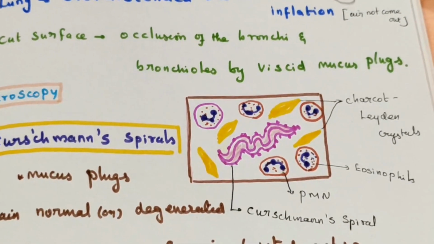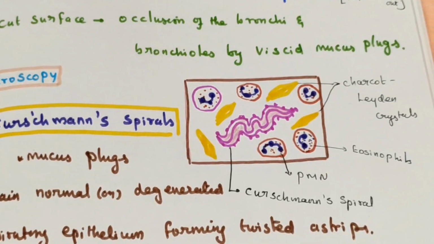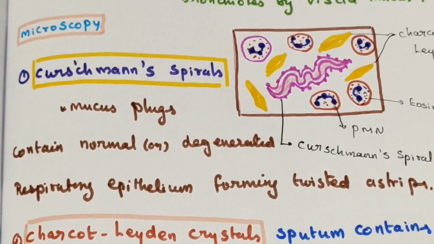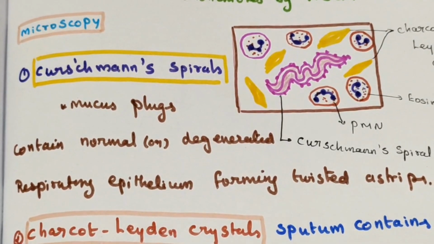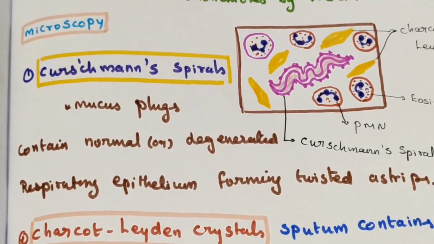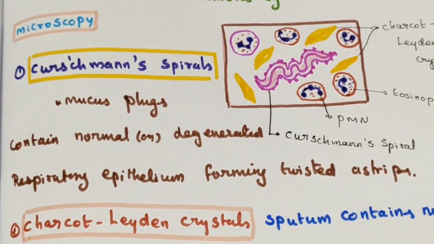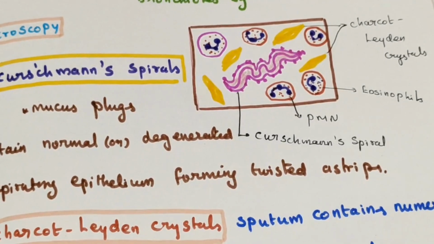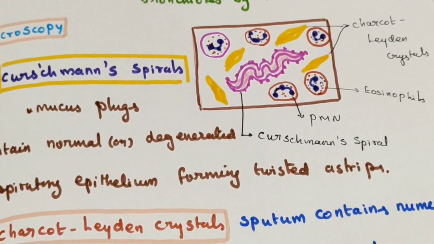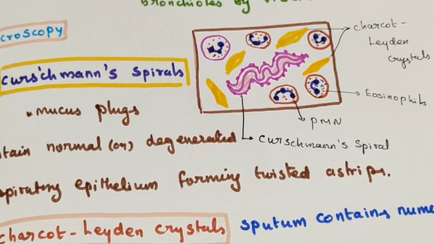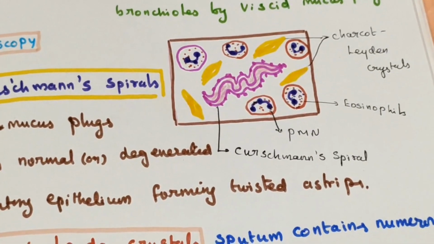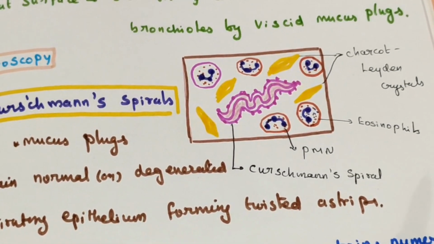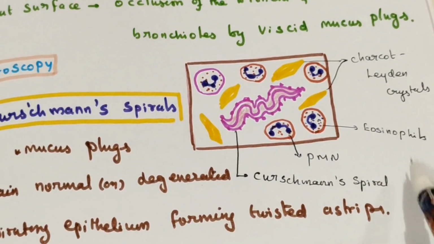What is Curschmann spiral? The respiratory epithelium which is twisted. You can see the Curschmann spiral, a twisted strip of the mucosa. In that sputum, diamond-shaped crystals are also present. The diamond-shaped crystals that form are known as Charcot-Leyden crystals.